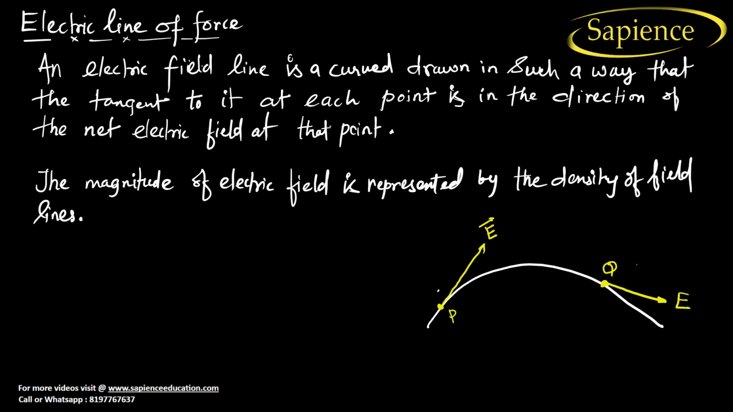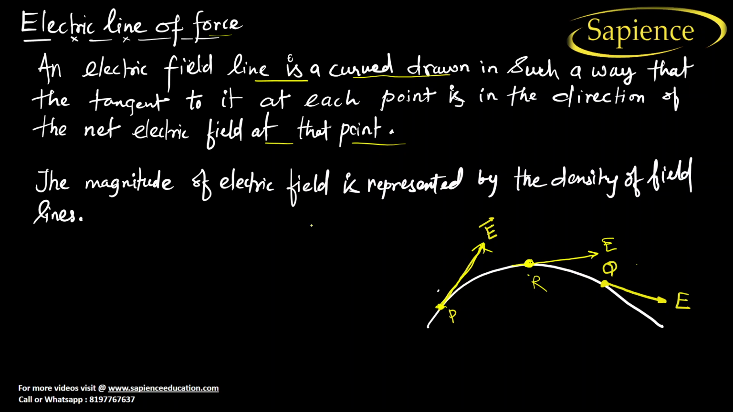Now let us go for next one. Next is electric field lines, or lines of force. So let us see here. An electric field line is a curve drawn in such a way that the tangent to it at each point is the direction of the net electric field at that point. See here. At this point, I want the electric field. So we have to draw the tangent at this point. If I want electric field at this point, let us suppose this is R.